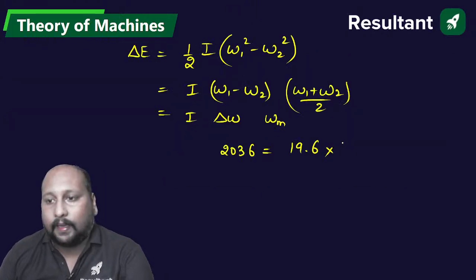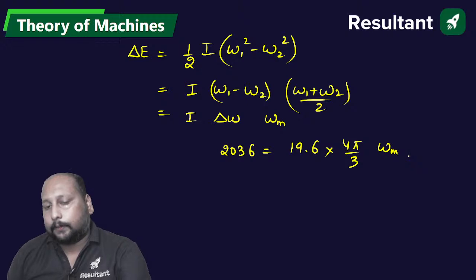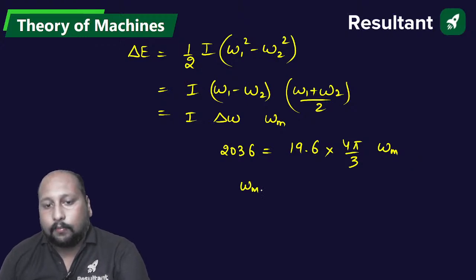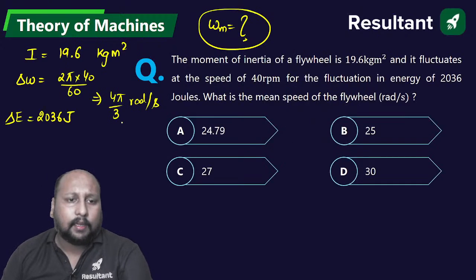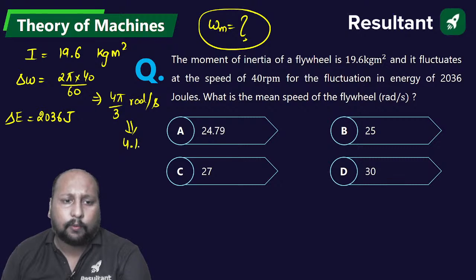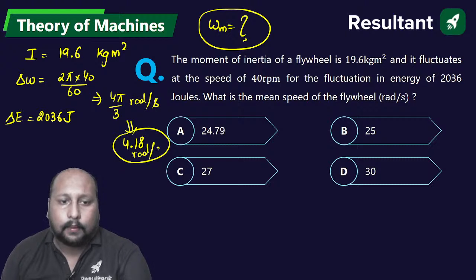Change in omega is 4 pi by 3 and omega m we have to calculate. ठीक है. So omega m is equal to, let us take it as 20. 4 pi by 3, ये थोड़ा कितना आएगा? This is 1 point something through 4.1, 3148. एक बार चेक कीजिए, 4.18 radian per second, this value.